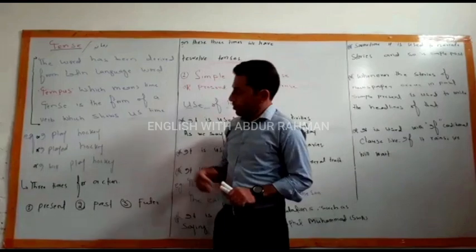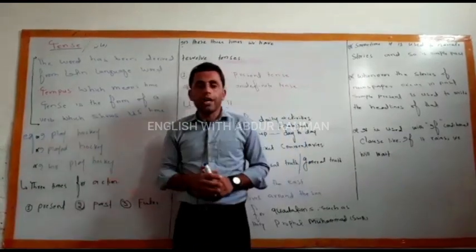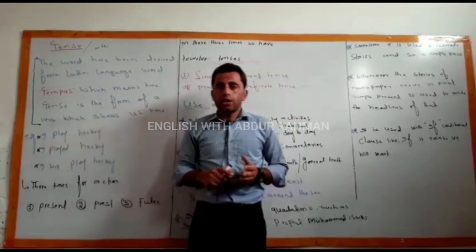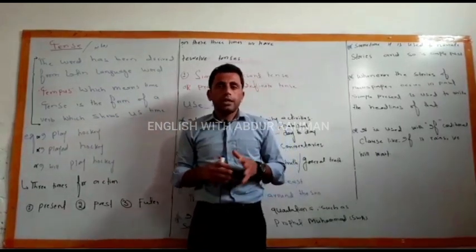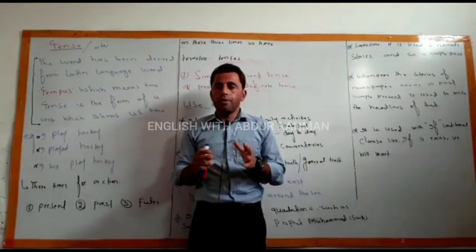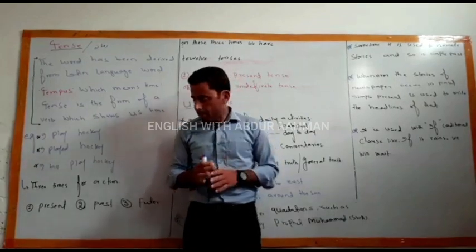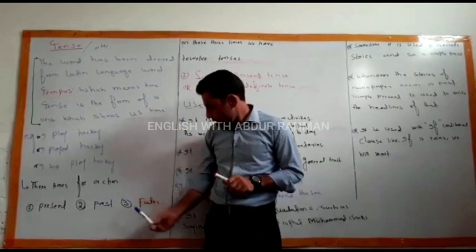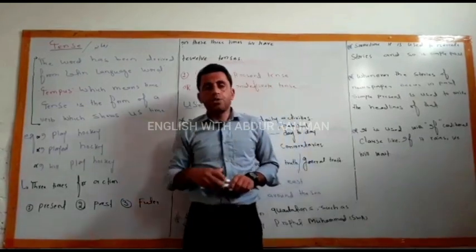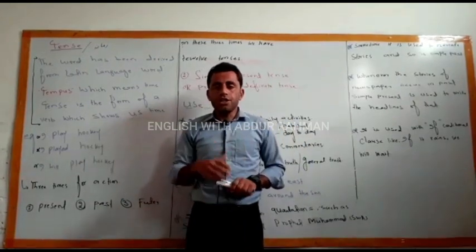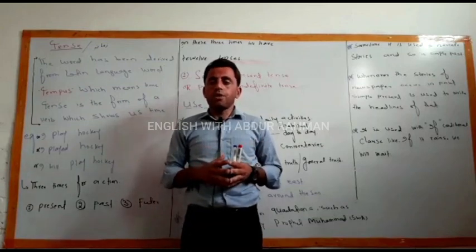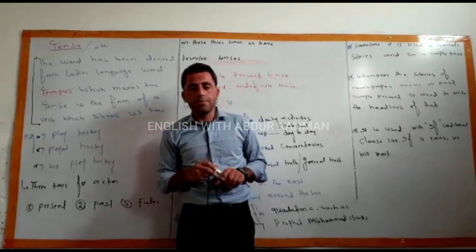Next, further we have 3 times for action. Whenever we talk about time, dear students, we will do activity. Whenever we talk about action, we will do actions in 3 times. First, I have written here present. Second, past. And third, future. Meaning in these 3 times we will do actions, and we will work in these 3 times.